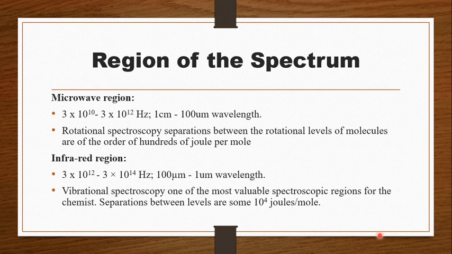It is one of the most valuable spectroscopic regions for the chemist. You know that whenever we synthesize any compound in the lab, we take the first analysis by IR. We always give our sample for the IR analysis or for the FTIR analysis. The separation between the levels is of the order of 10 raised to 4 joules per mole. So this is just a comparison between each and every region, and between the levels, that is the rotational level or the vibrational level.